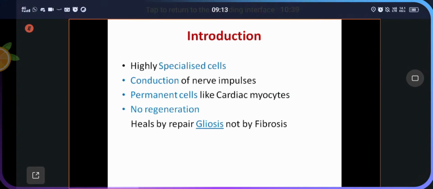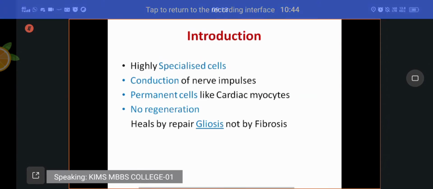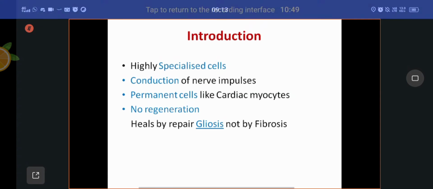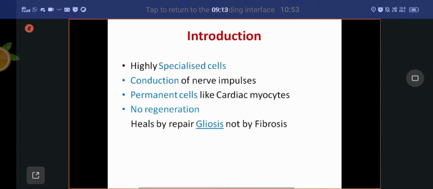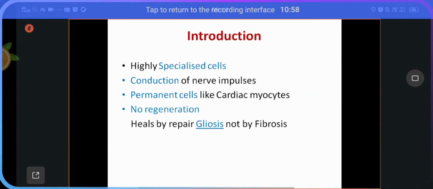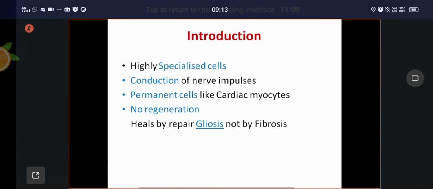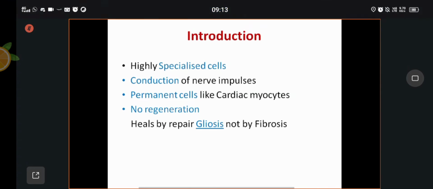The connective tissue, the supportive tissue present in the nervous system, is cellular, not fibrous, because fibrous tissue has a contractile nature. Suppose it is healed by fibrous tissue, because of its contraction, the surrounding normal tissue also will be damaged. To avoid that, there is no fibrous connective tissue in the nervous system.